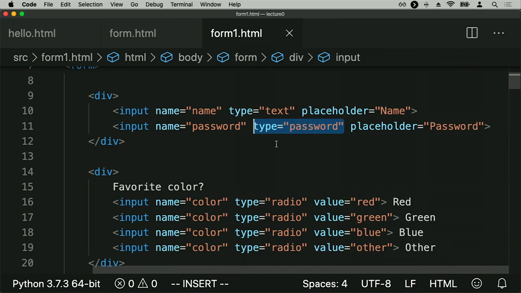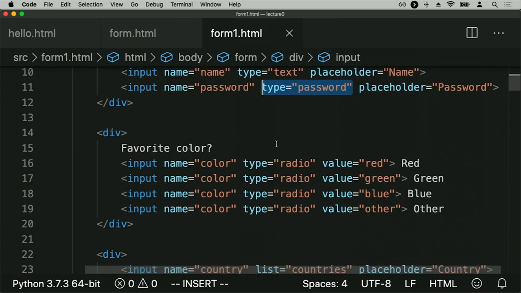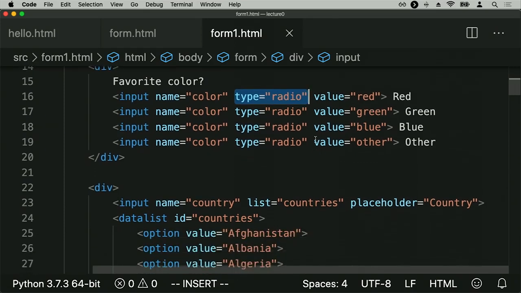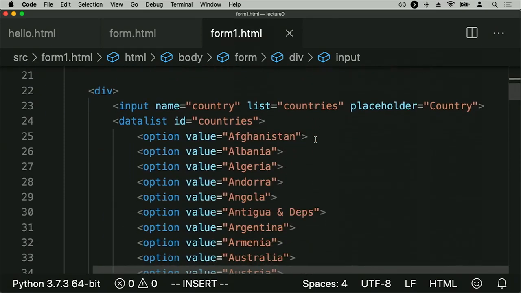In addition to just text-based input, we also have radio button input, as I alluded to a moment ago. So here we have a number of different radio inputs where the user might be able to select from a number of options, choosing their favorite color, for example. And finally, just to take a look at one other additional feature of HTML5, in fact, a new feature of HTML5, is something we might call a data list, where we might have the user choose in a dropdown from a number of different options, but we want to very quickly filter down or autocomplete based on those options.